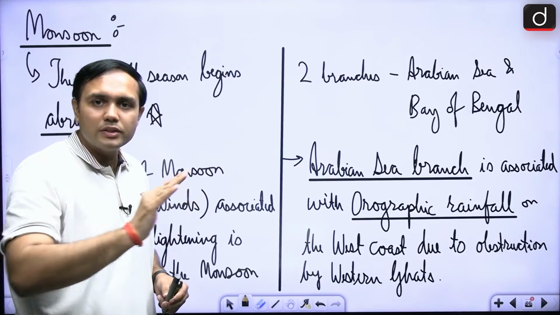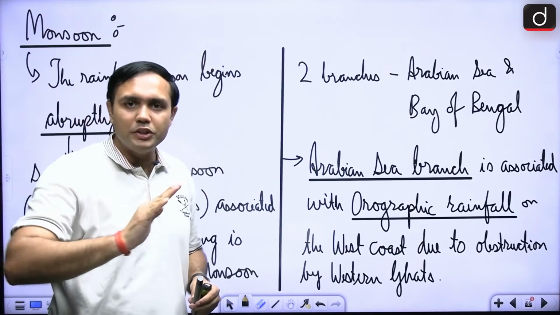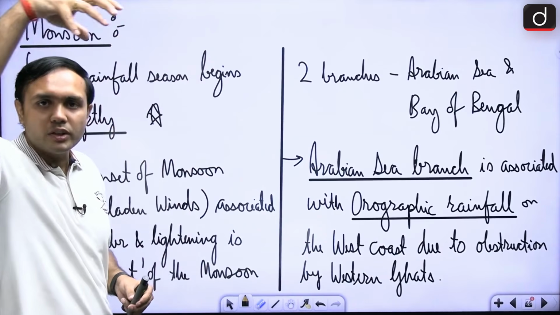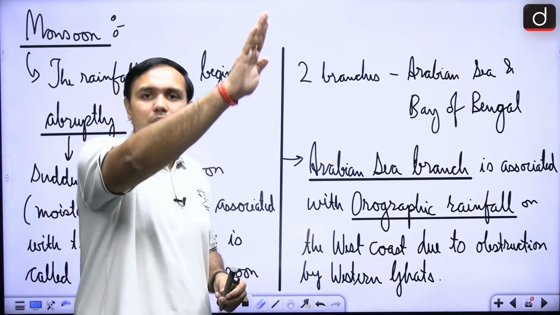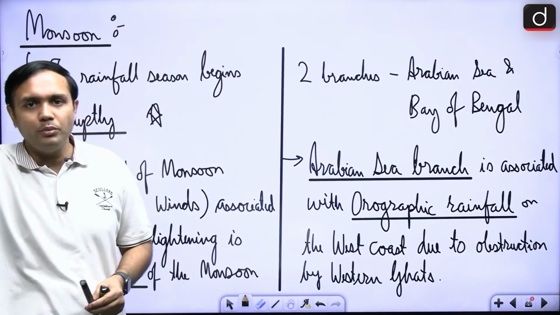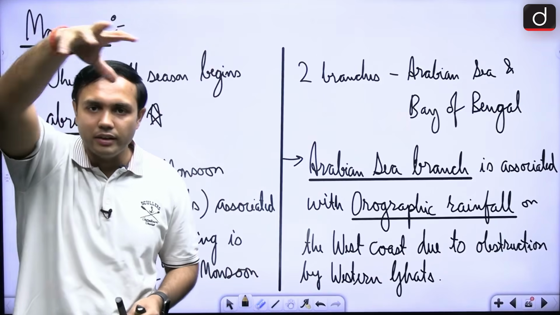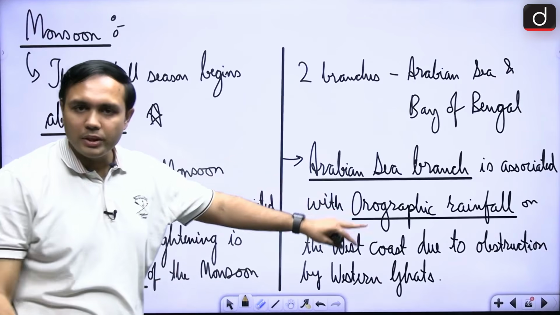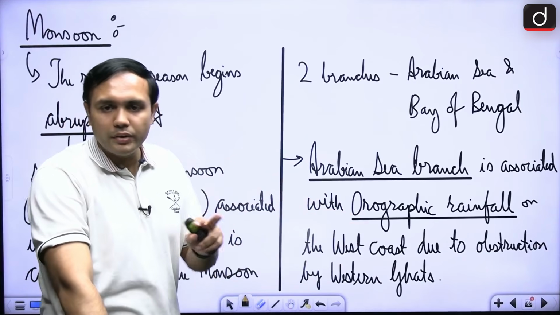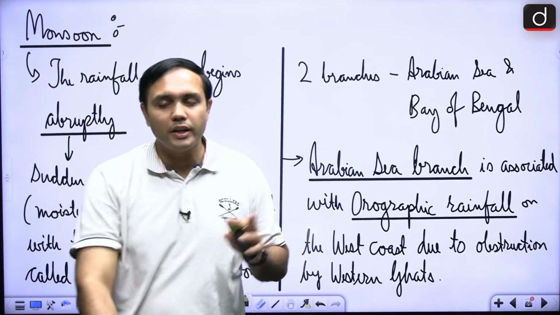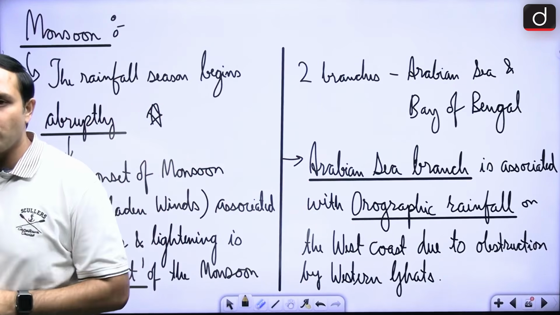And as the Western Ghats are having quite a bit of elevation, the monsoon winds have to rise up, and as they are rising up, what is happening? The altitude is increasing, temperature is decreasing, the water vapor is being condensed, right? They are forming clouds, and then the rainfall is happening in the Western Ghat region. So this becomes a bit important for you, that orographic rainfall is seen in case of the Arabian Sea branch of the monsoon.